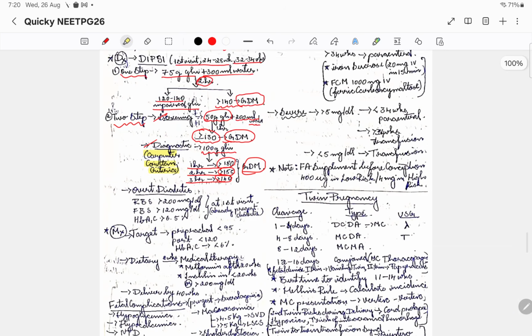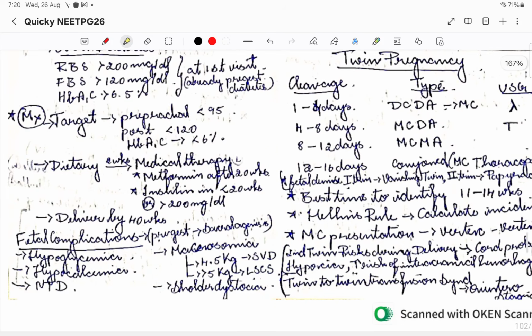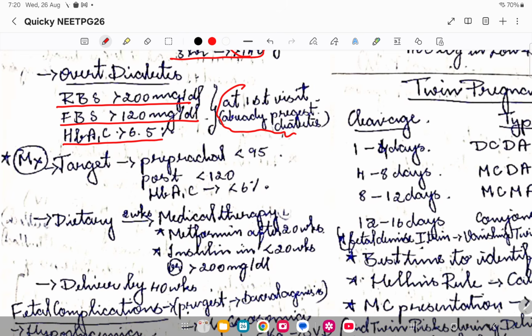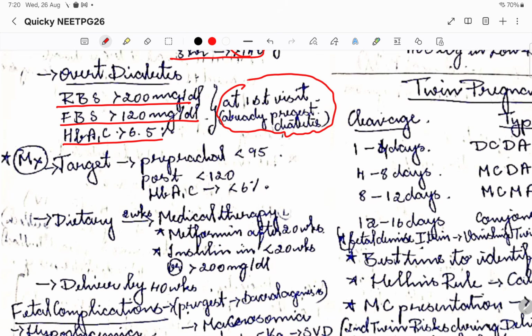Okay, so then coming to one of the other things with respect to GDM is overt diabetes. Okay, overt diabetes means if the RBS is more than 200, FBS more than 120 and HbA1c more than 6.5 at the first visit itself. Okay, so that means that the pregnant lady was already a diabetes mellitus patient, but she has conceived. So this is overt diabetes.